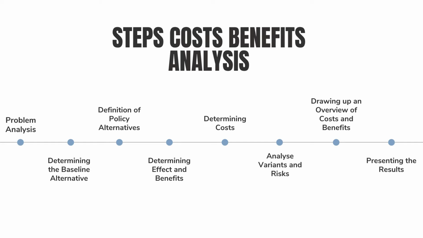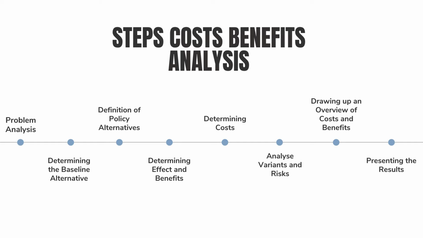The fifth, determining cost. The means needed to affect and maintain a measure relative to the baseline alternative for solving the government problem in high rate of unemployment. The sixth is analyze variance and risk. Identify uncertainty and risk and analyzing the consequence for the outcome of the government problem. So in this step, the high rate of unemployment risks are identified and the consequence of the problem also need to be analyzed.